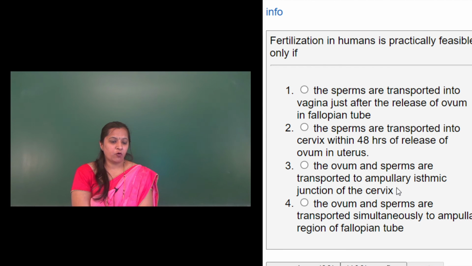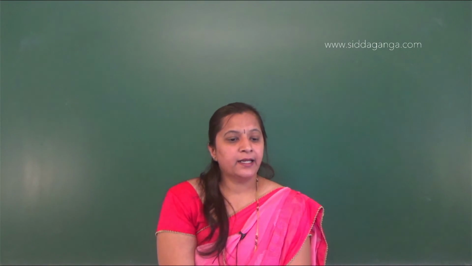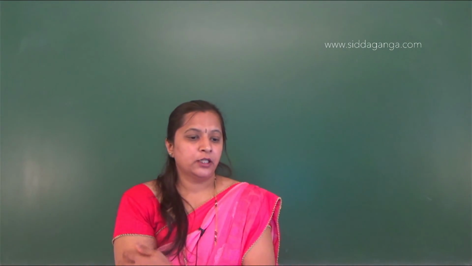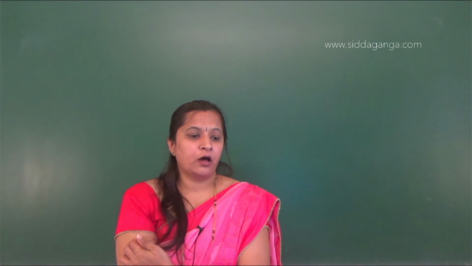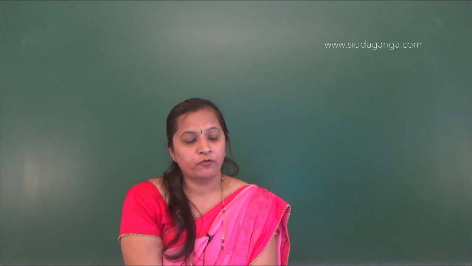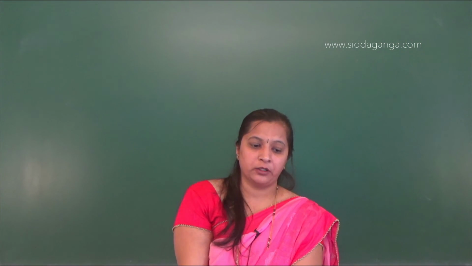Fourth option, the ovum and sperms are transported simultaneously to the ampulla region of the fallopian tube.